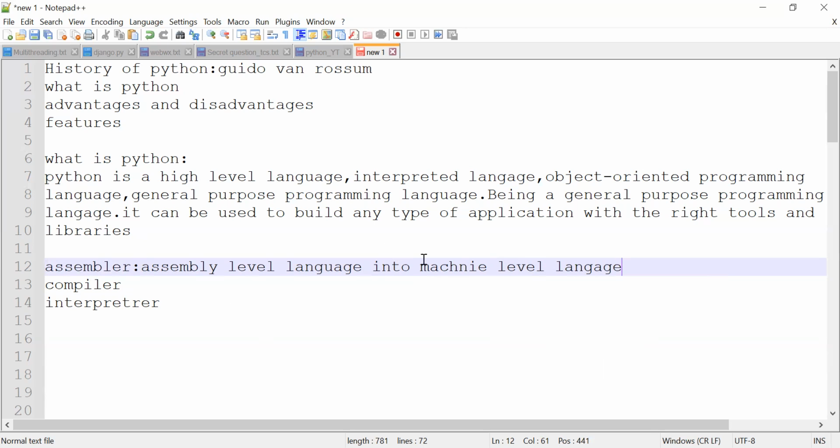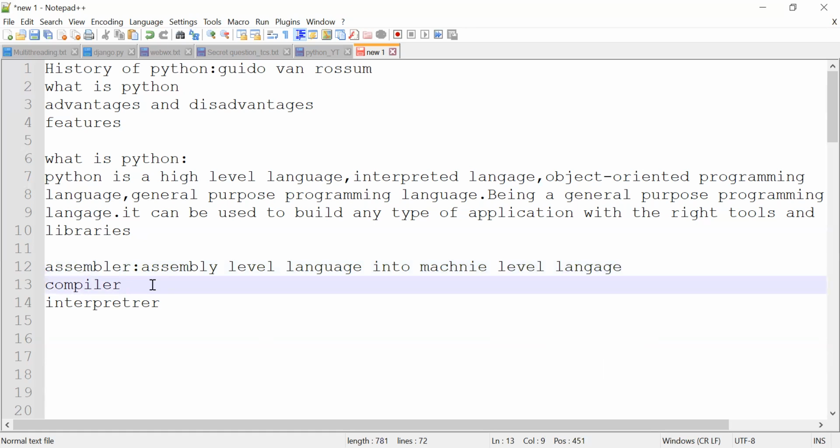What is assembly level language and what is machine level language? Assembly level language is nothing but a low level programming language for microprocessors and other programmable devices. And machine language is like this: I understand Telugu and English. Similarly, a computer also understands the computer's own language. That's called binary language. It's nothing but ones and zeros. It means we are giving the information to the computer in the computer's own language.